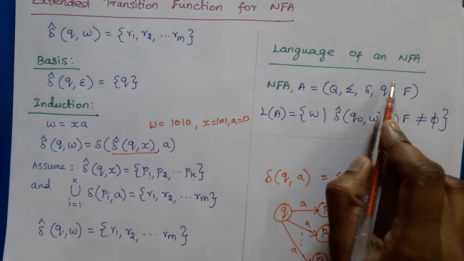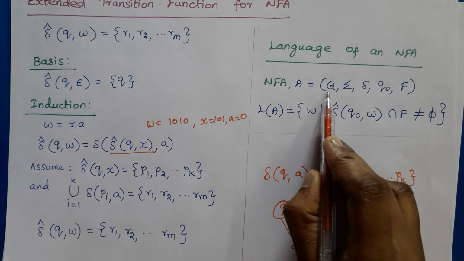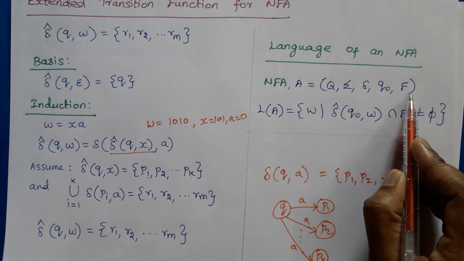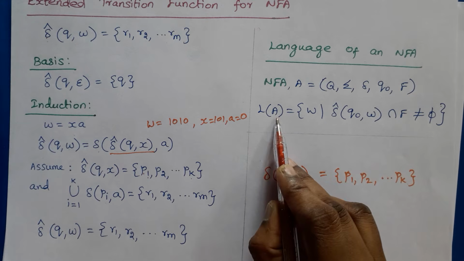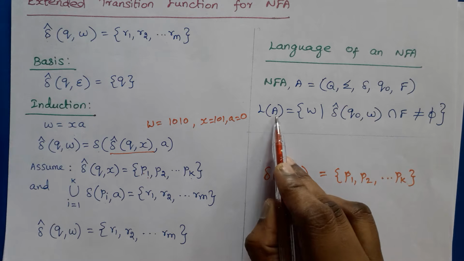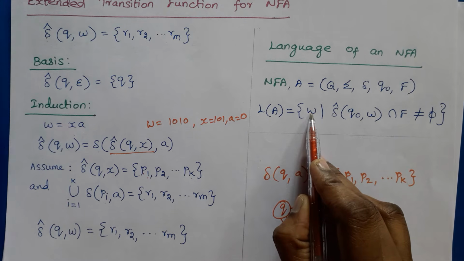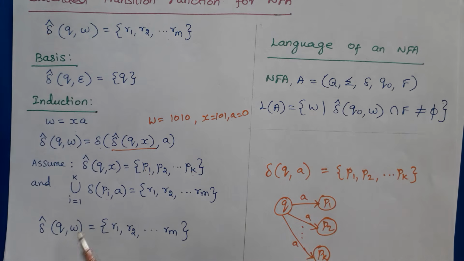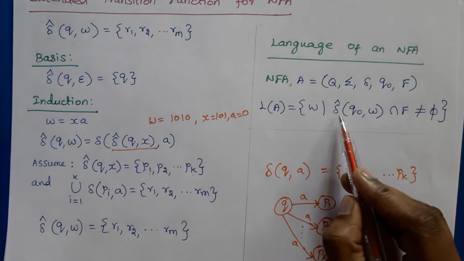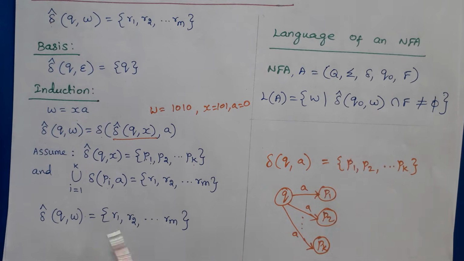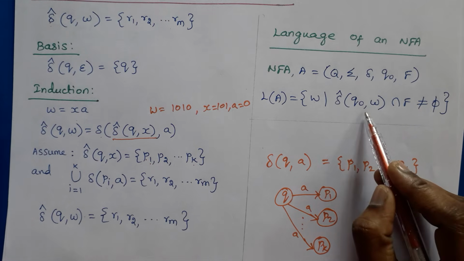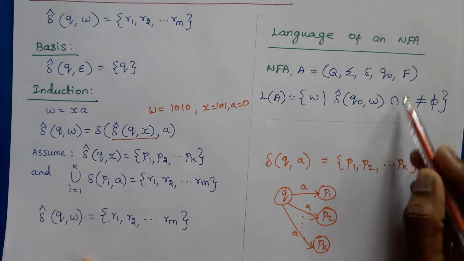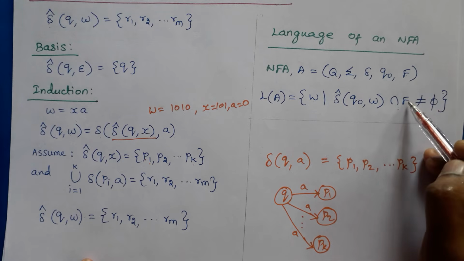Then, the language of an NFA. If NFA A is equal to (Q, Sigma, delta, q0, F), then the language of NFA A can be written as L(A) equals the set of strings w such that the condition is, we have to find the extended transition function, delta cap of (q0, w). Suppose we are getting some m number of states, then we need to perform the intersection operation with the final states F.